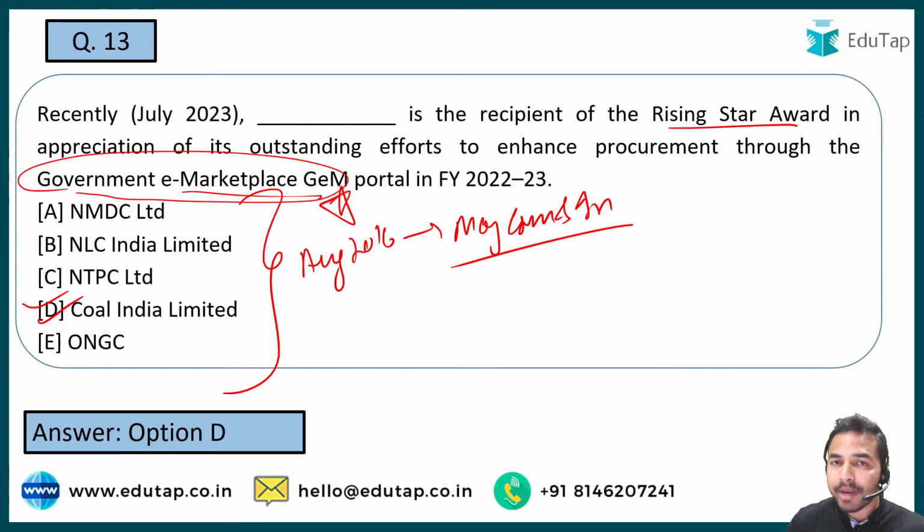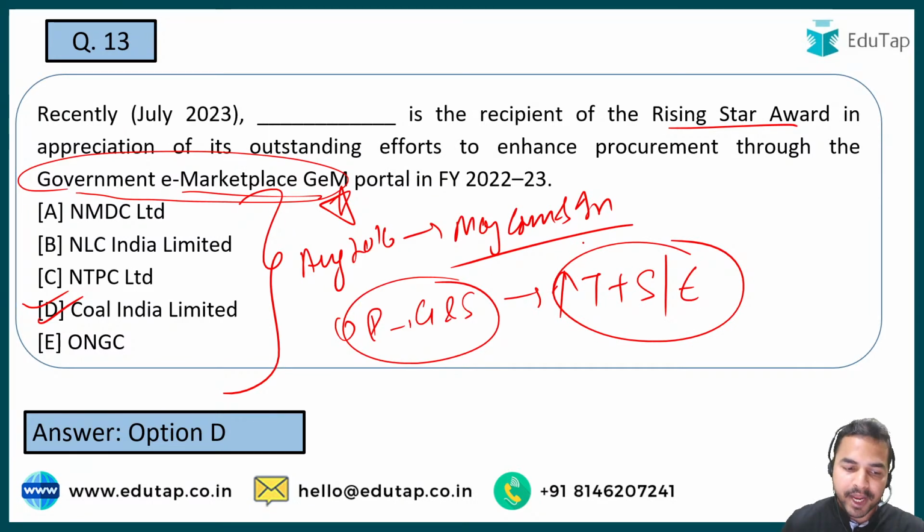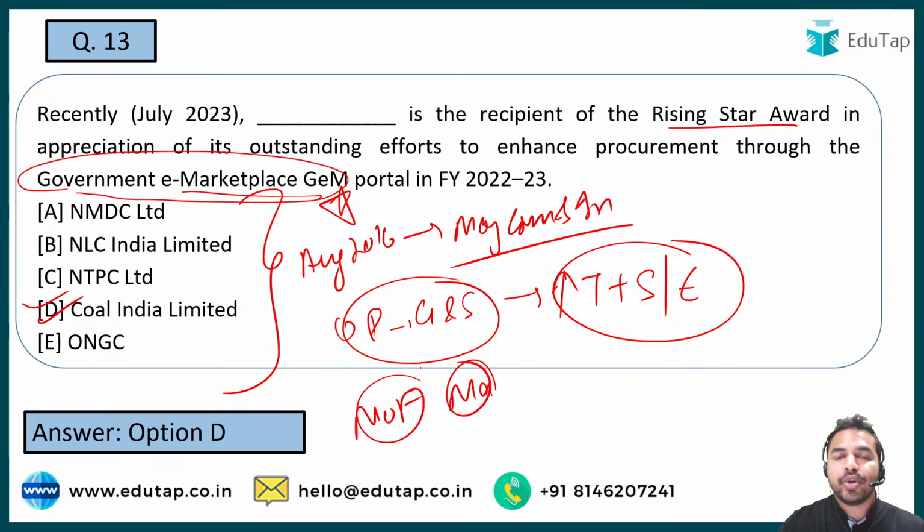और ये करता क्या है? See guys, हमारी जो CPSEs हैं, that is Central Public Sector Enterprises, उनकी कुछ न कुछ सामान की requirements होती हैं. उन requirements की procurement हम कहां से कर सकते हैं, तो उसको facilitate करने के लिए इसको basically launch किया गया था. So basically GeM facilitates the online procurement of the goods and services which are required by various government departments, organizations, CPSE units, and it basically works on enhancing the transparency, speed as well as the efficiency of the public procurement. Okay, and guys, let me tell you that Ministry of Finance ने इसको mandatory कर दिया था कि ये जो government units हैं इनको basically GeM portal के through ही purchase करना पड़ेगा.